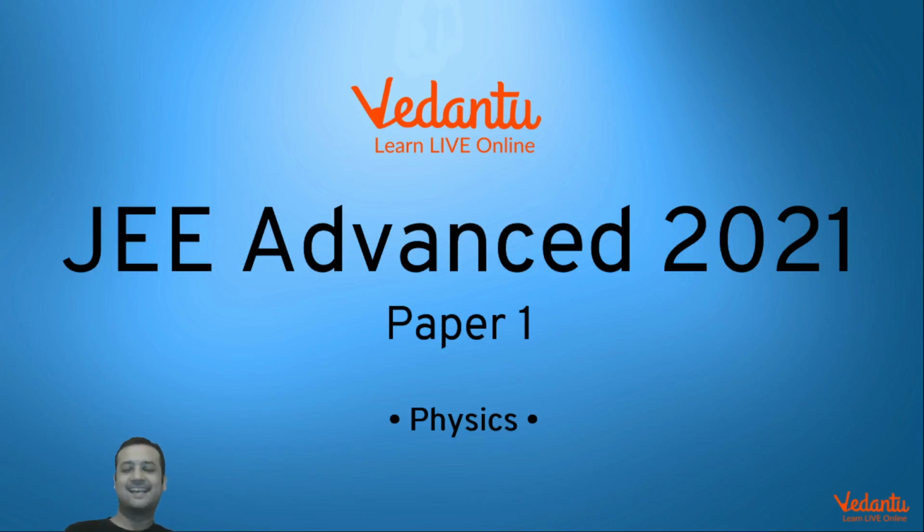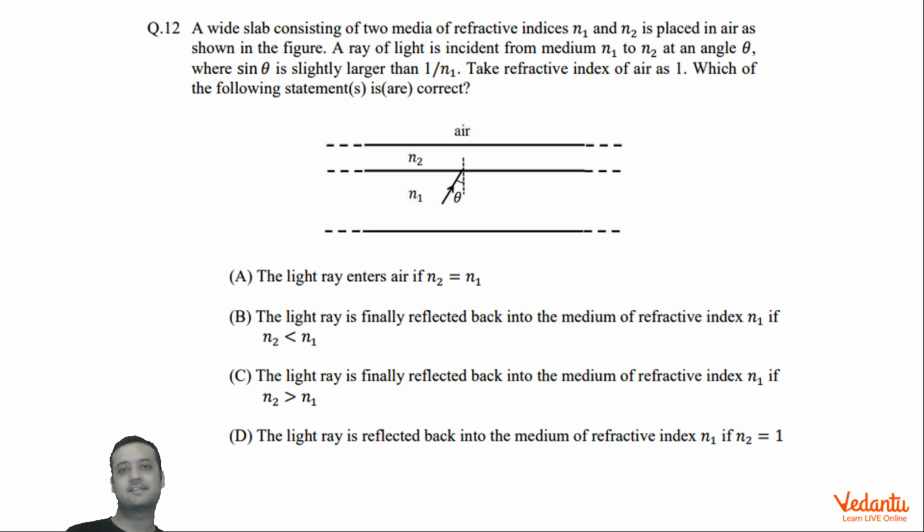Hi dear students, let's see this question that came in JEE Advanced, Paper-1, Physics in the year 2021. The question is from the topic of optics, more specifically TIR. This is a multiple choice correct question. This was one of the better questions in Paper-1, but overall the question was not very difficult. So let's see what's happening over here.